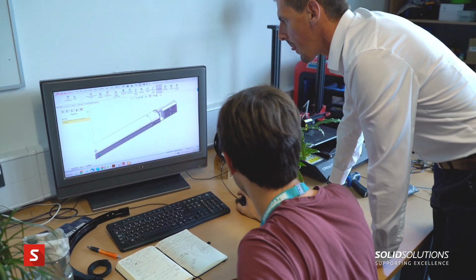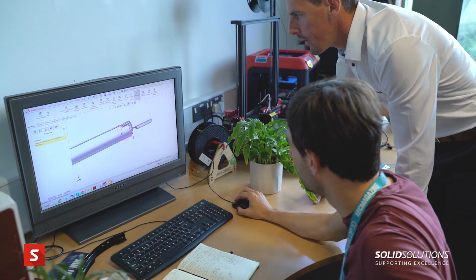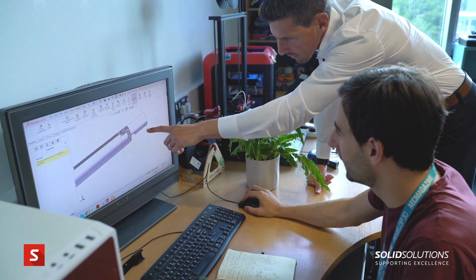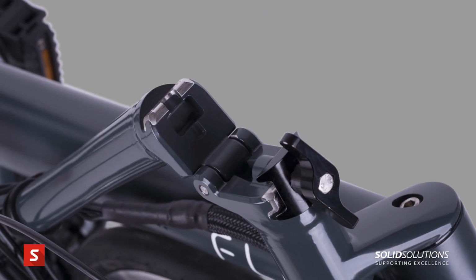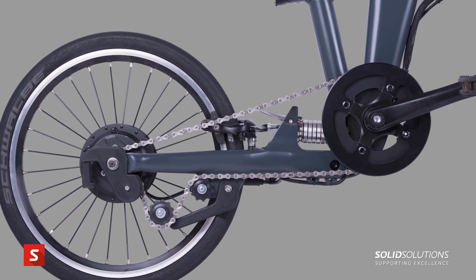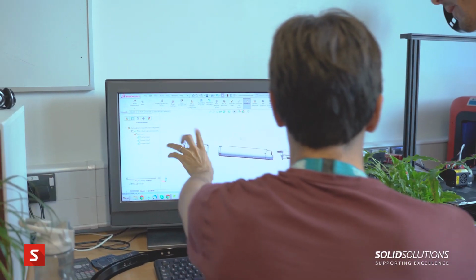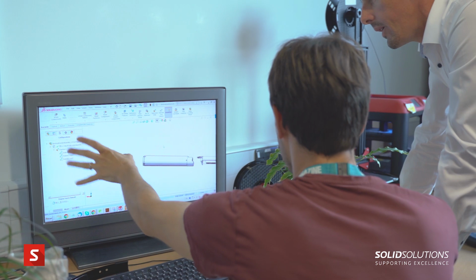We looked at Fusion 360. We looked at Onshape as well. So we looked at quite a few different options, but we just felt that SolidWorks was the best fit overall. So for instance, Onshape was good, it was nice, but it was a bit limited on the functionality. And then Fusion 360, we just found that the functionality was quite good, especially for multi-body parts, but SolidWorks is so good on the engineering side.